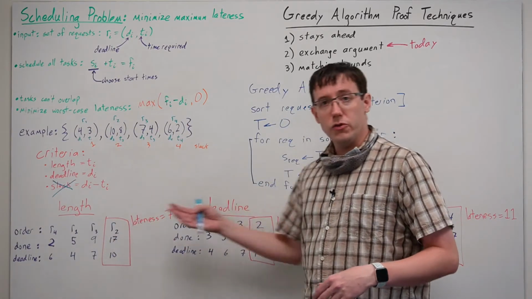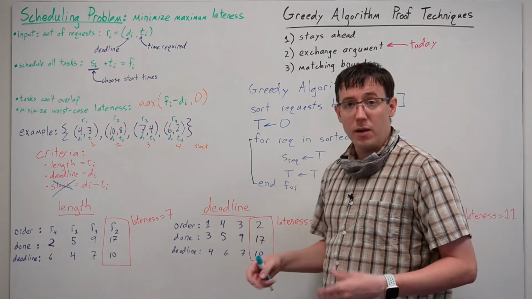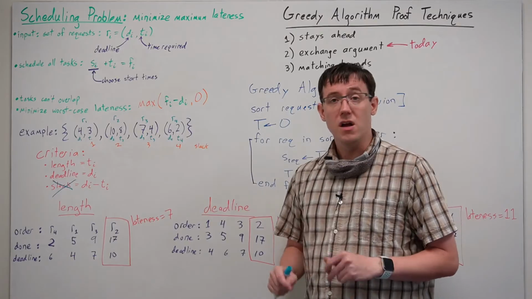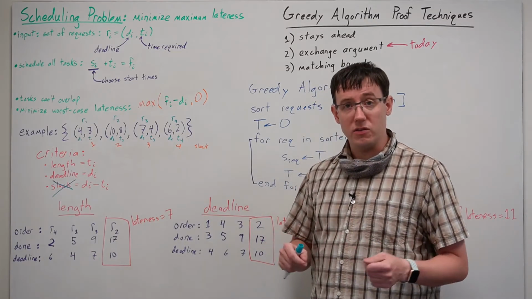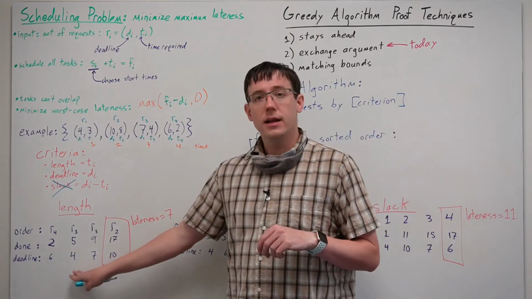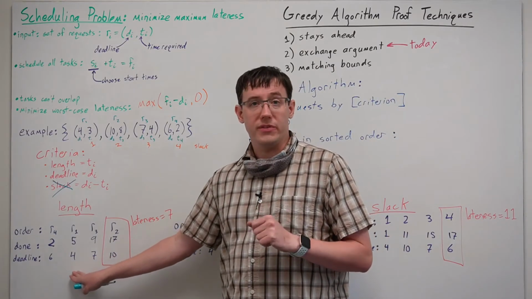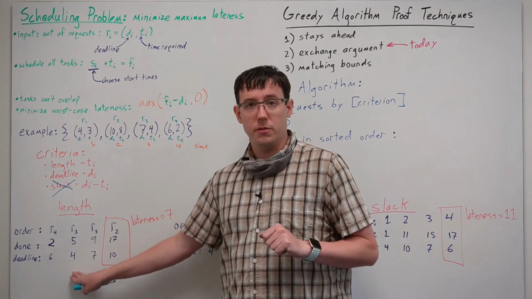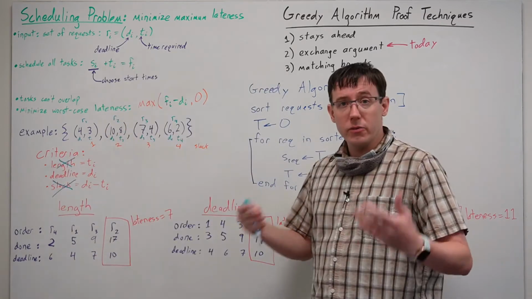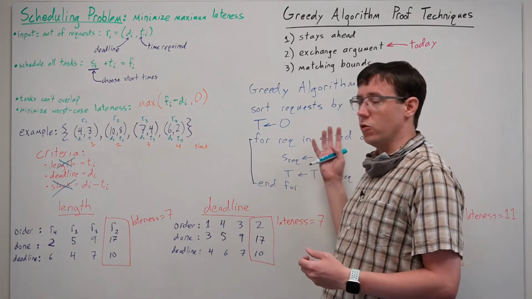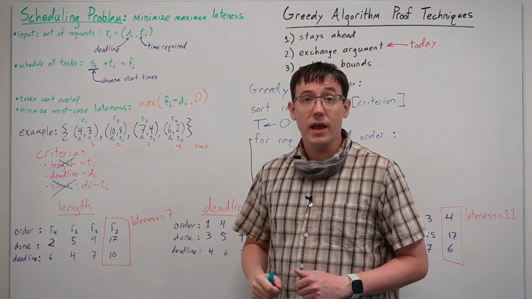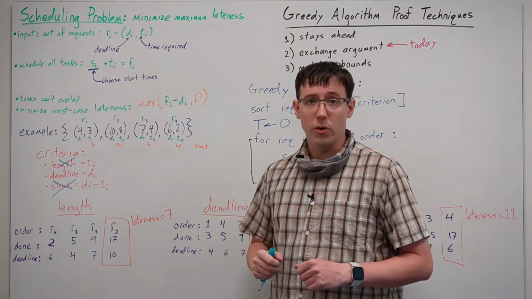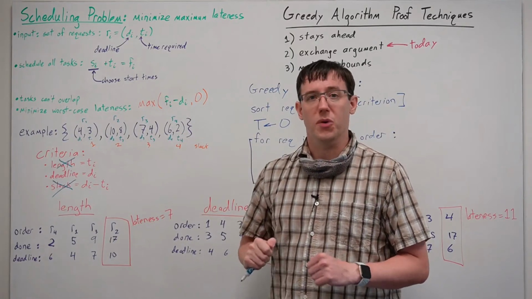But between the other 2 criteria, we have the same lateness for our schedule. So I will leave it as an exercise for you to devise an example that shows that the length criterion can sometimes give us a suboptimal schedule. And in the rest of this video, we will prove that the greedy algorithm with the deadline criterion gives us an optimal algorithm for the minimizing maximum lateness problem.